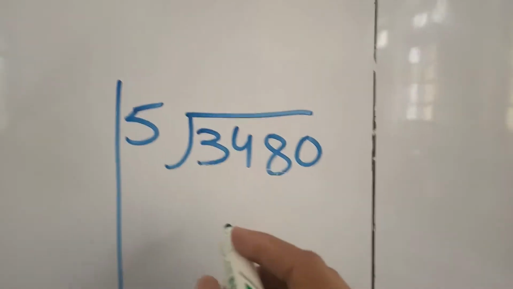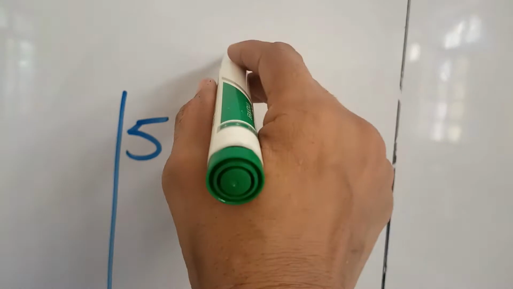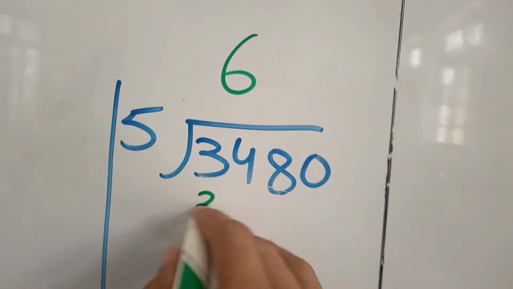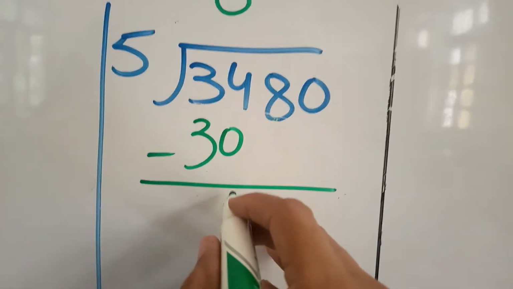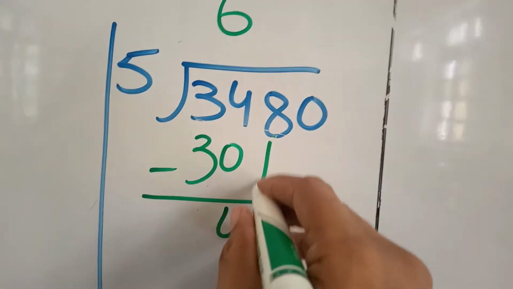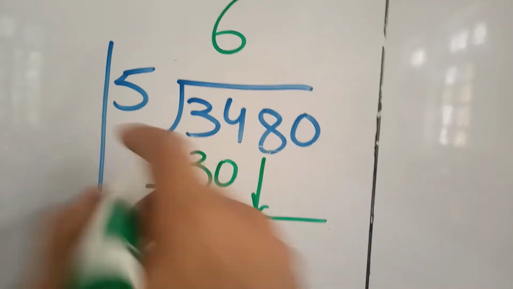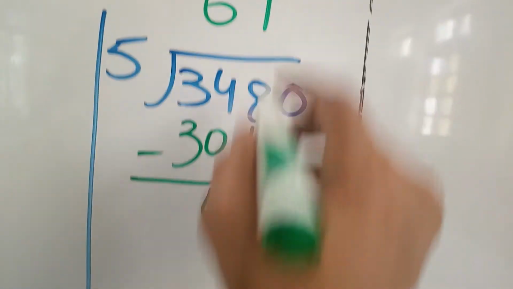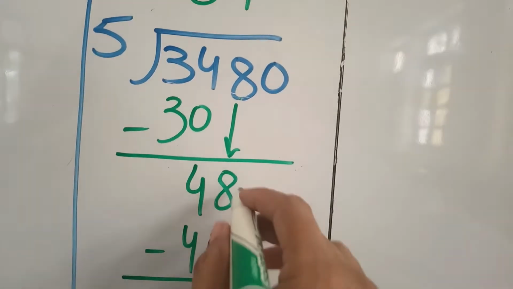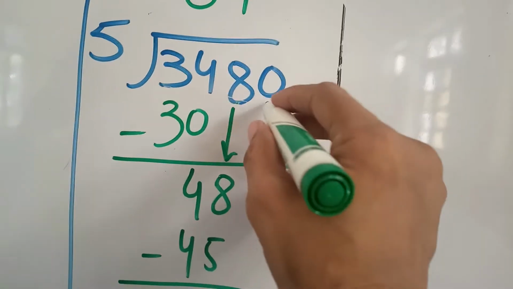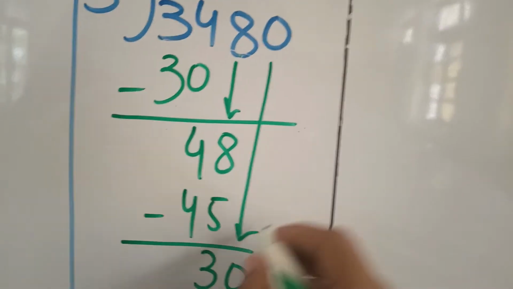Now see how we will divide. 5 1s are 5, 5 6s are 30. Subtract 0 out of 4, we will have 4. Then drop down 8 to make it 48, and 5 9s are 45. We will subtract again 5 out of 8, we make 3, and drop down 0 to make it 30.